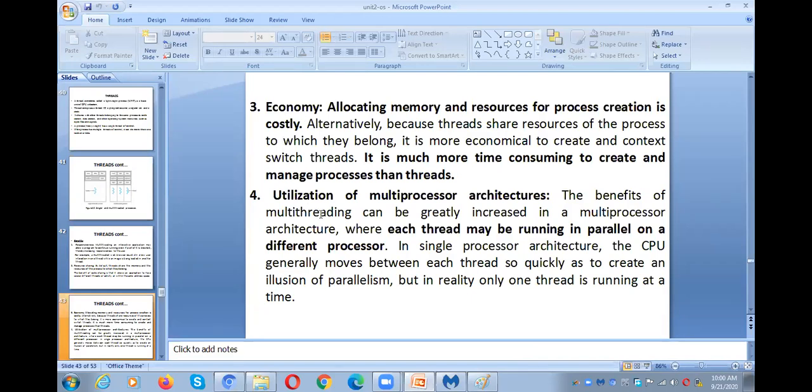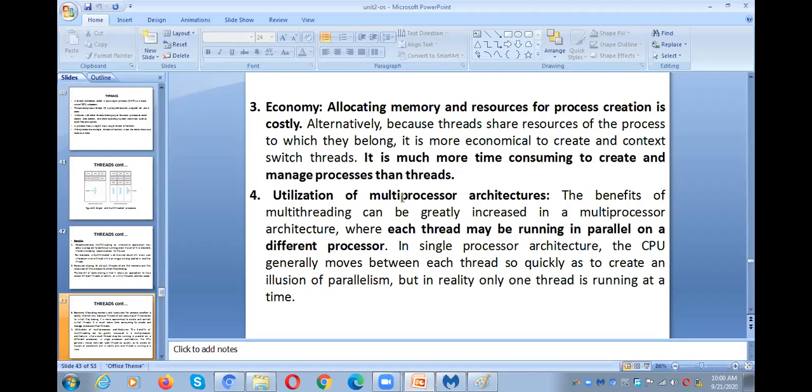The fourth point is utilization of multi-processor architecture. I already told you about multi-processors. For example, there is only one process and there are multiple CPUs. We can assign that entire process to a single CPU, so all the remaining 2 processors are idle. But with a multi-processor architecture, a single process is divided into multiple threads, so that the first thread is assigned to the first CPU, the second thread to the second CPU, and the third thread to the third CPU.